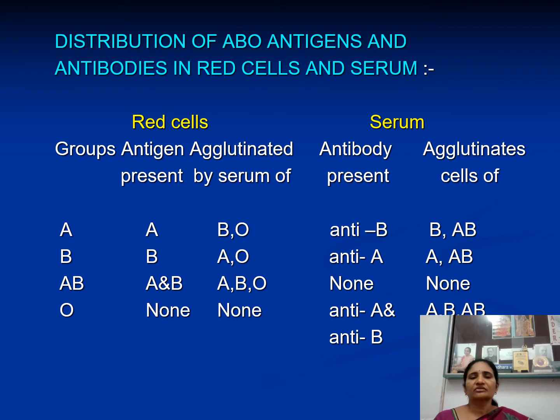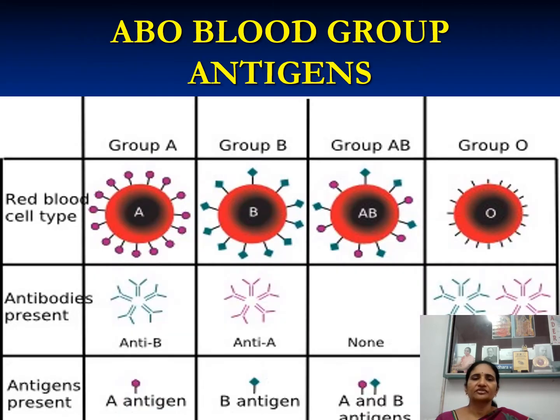O group individuals have both anti-A and anti-B antibodies because neither antigen is there on their RBC. That is regarding the antigens on the RBC and the antibodies in the serum. The same thing you can see in the diagrammatic representation.